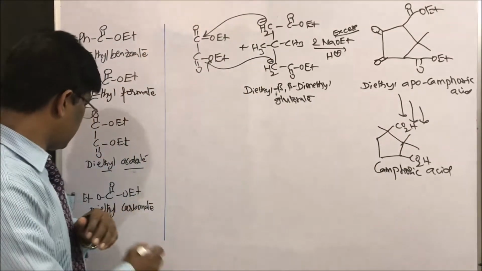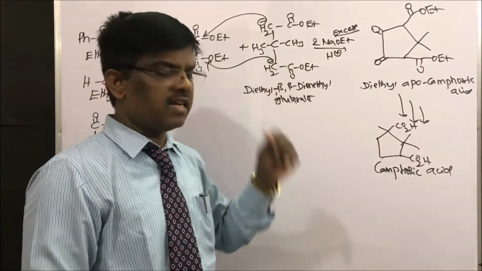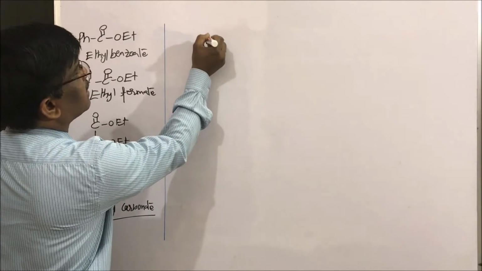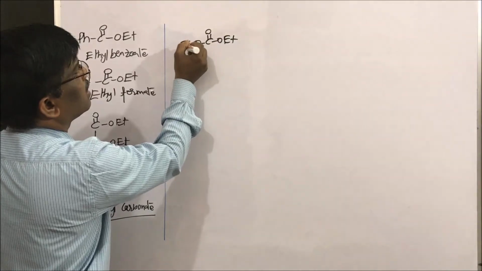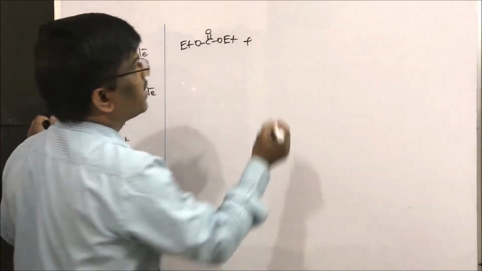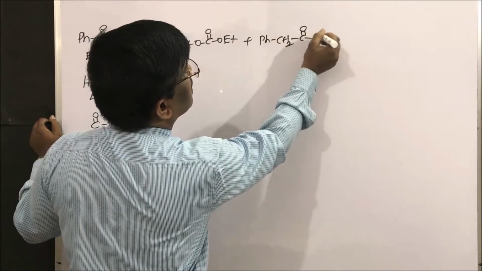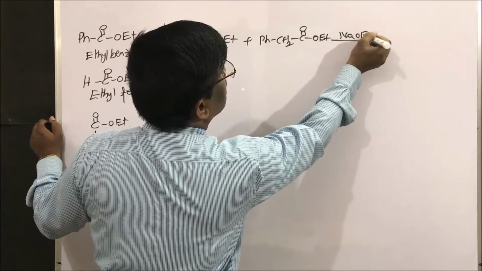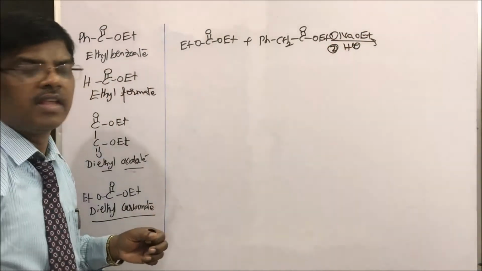Yes, students, let us take diethyl carbonate also in the Claisen condensation reaction. Let us see the products. Diethyl carbonate, what is this? Diethyl carbonate, OEt, plus let us take our favorite compound, ethyl phenyl acetate. This is our regular compound, sodium ethoxide, then followed by, this is first step, this is second step, right?